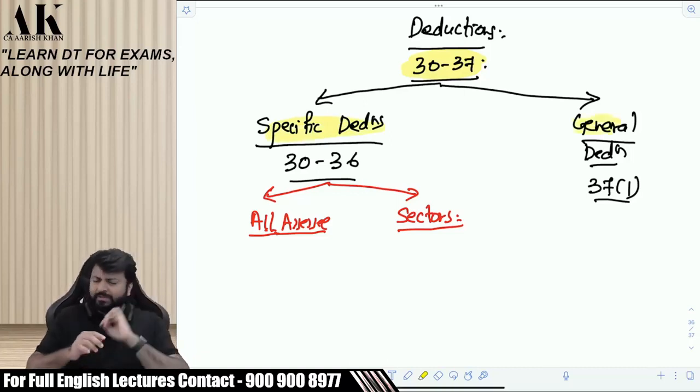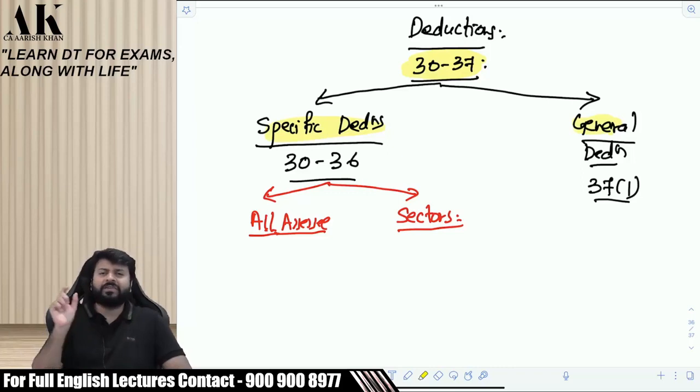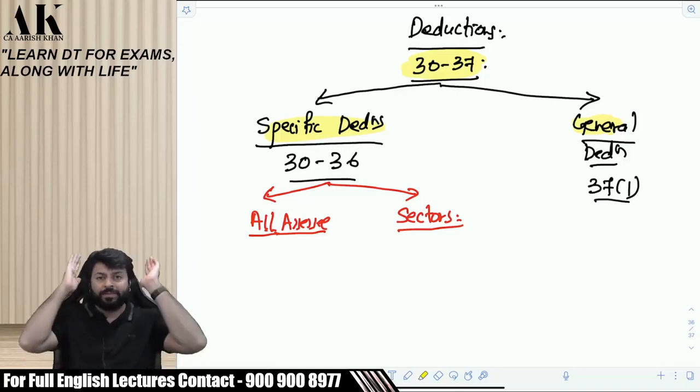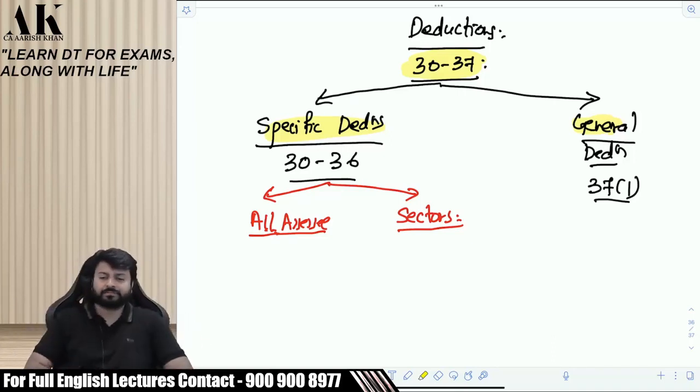So what is the difference between specific deduction and general deduction? Specific deduction will talk about the name of the expenditure. Like this deduction is for depreciation. Like this deduction is for rent. Like this deduction is for interest. Like this deduction is for bad debts. Like this deduction is for bonus and commission. Like this deduction is for insurance, repairs, etc. It will speak about the name of the expenditure.